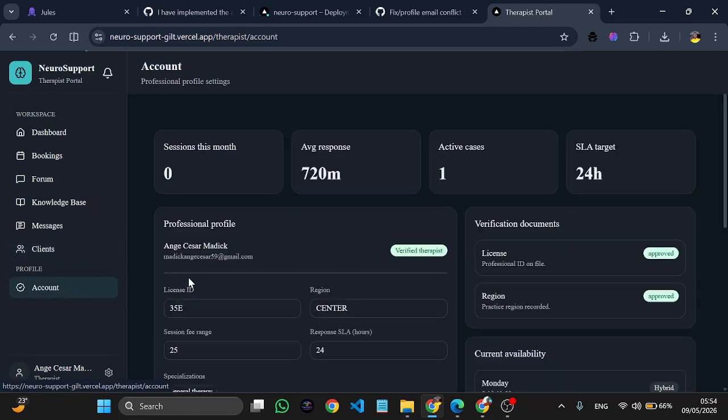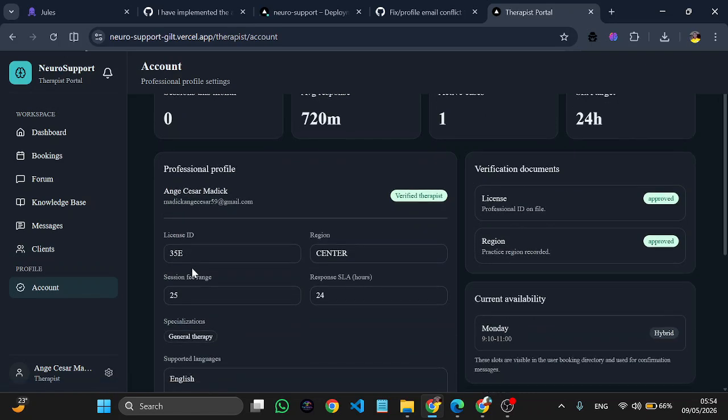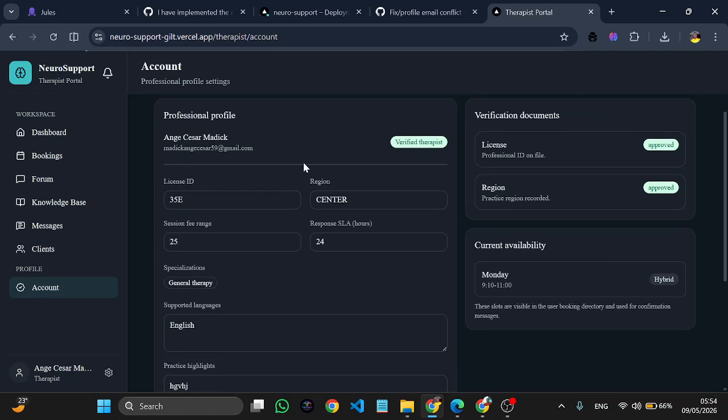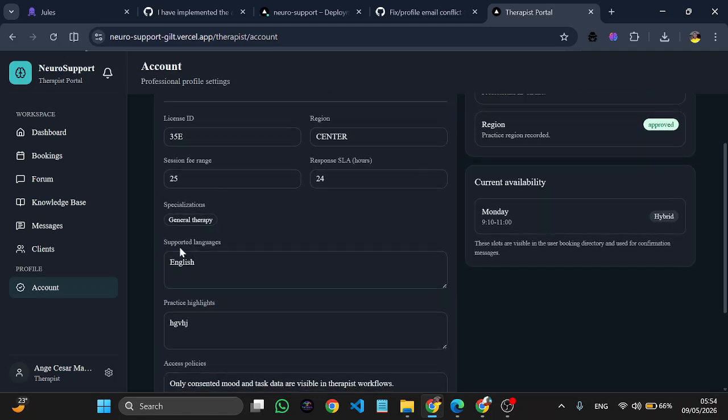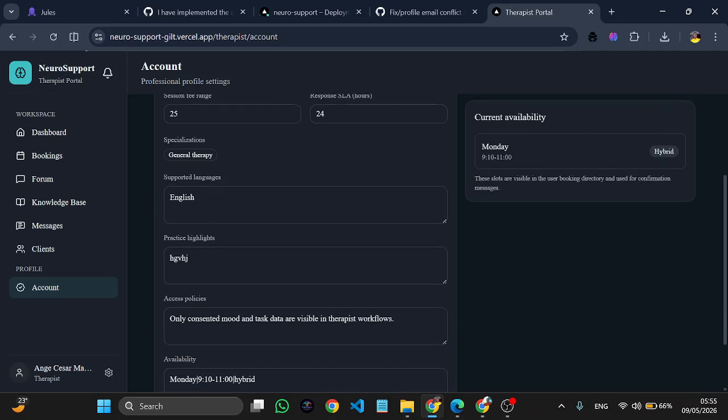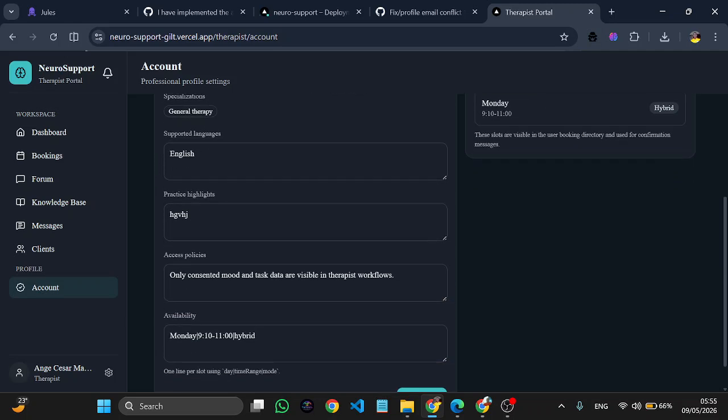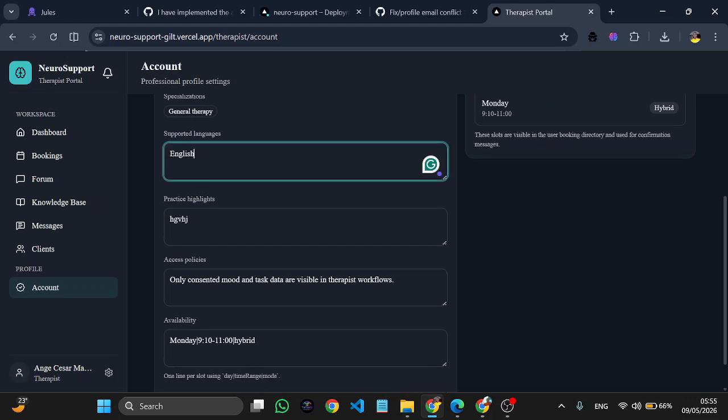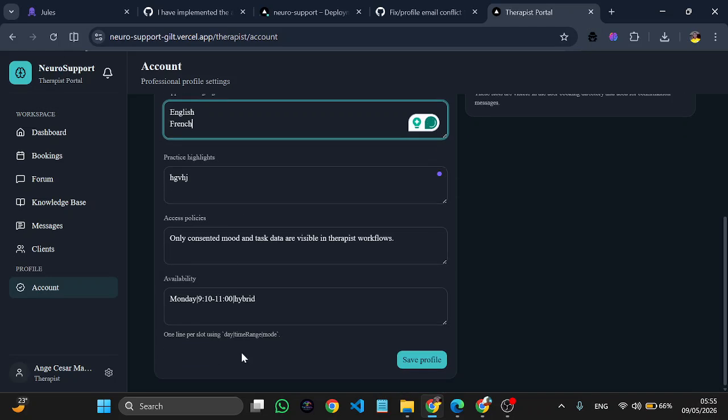Managing an account is important because you should be a verified therapist on this platform and have a license, else you will not be approved as a therapist. You will register, fill your account, but you will not be a verified therapist on the platform. So you fill your license, your region, your session fee range, and specialization, we guess general. Your language, you can add French, or if you only speak French. By the way, the only thing left for this platform is for it to be in French or in English.